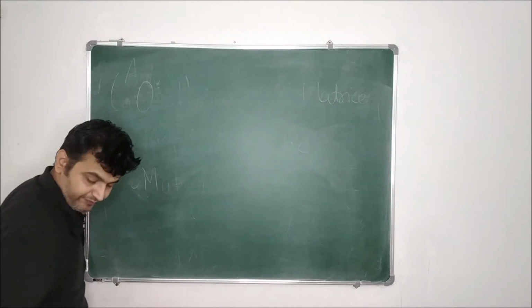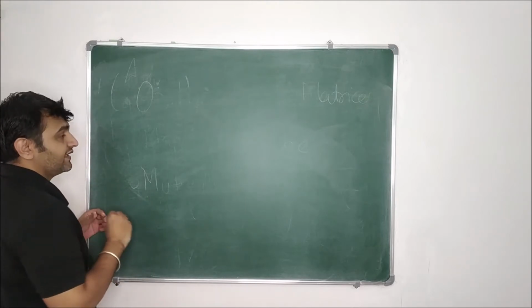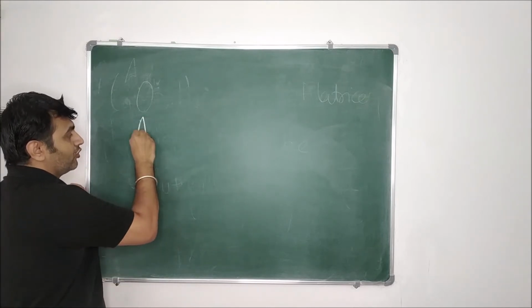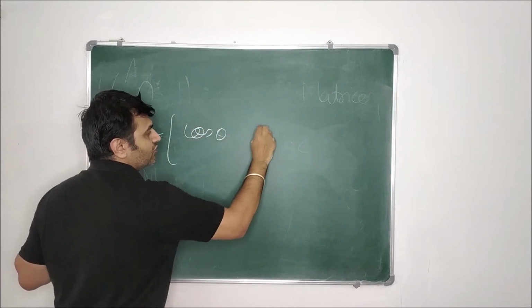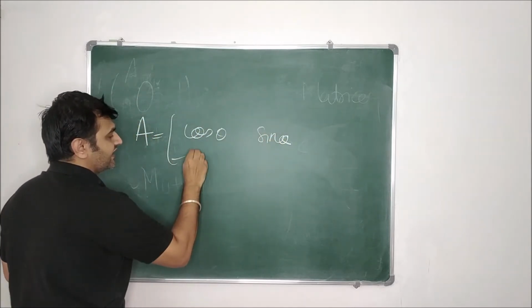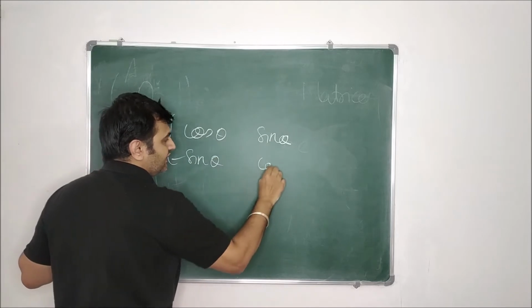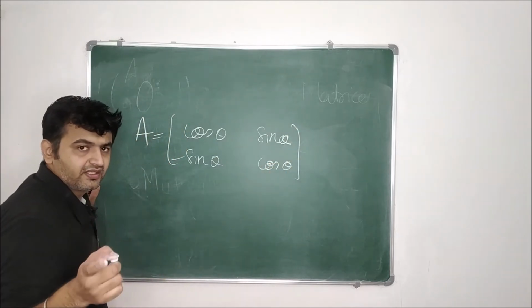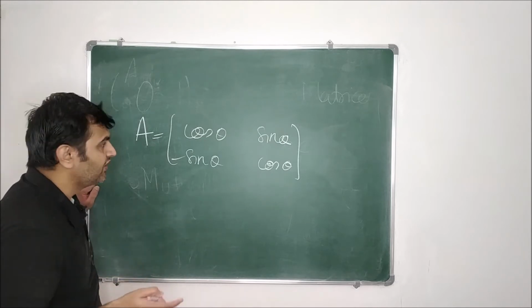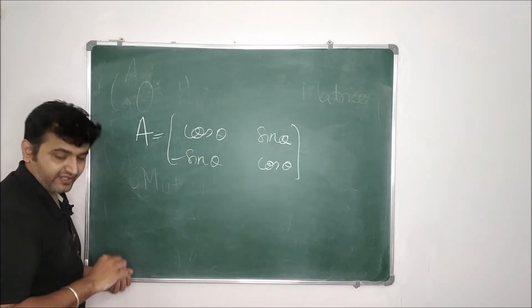Now we have already seen that any 2 cross 2 orthogonal matrix is either a rotation or a reflection, of the form cos theta, sin theta, minus sin theta, cos theta. So this is a rotation matrix. I will post the link in the description so that you can go through it. So I know that this is an orthogonal matrix.